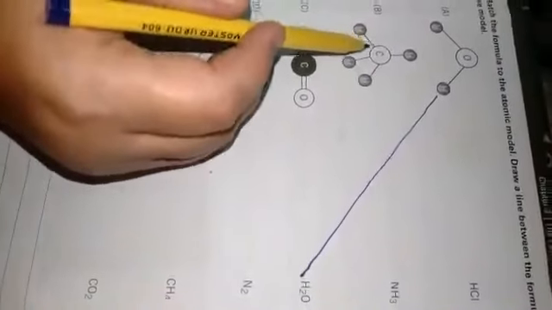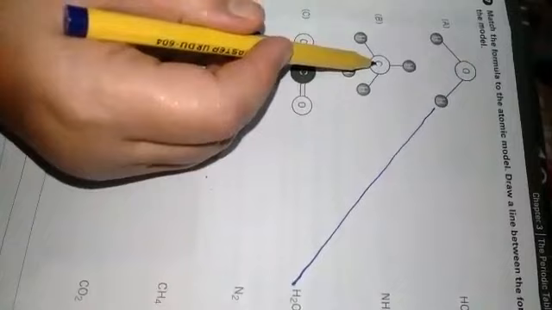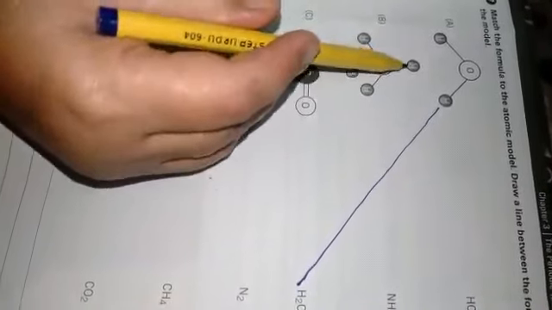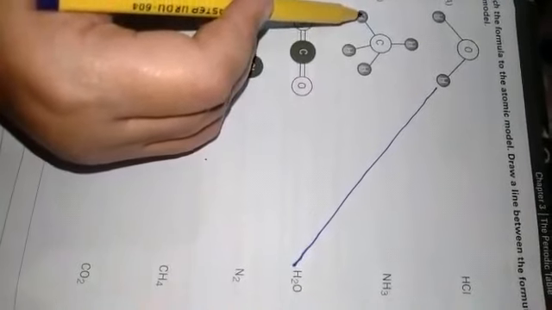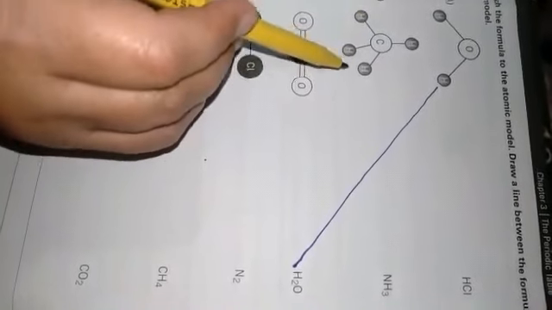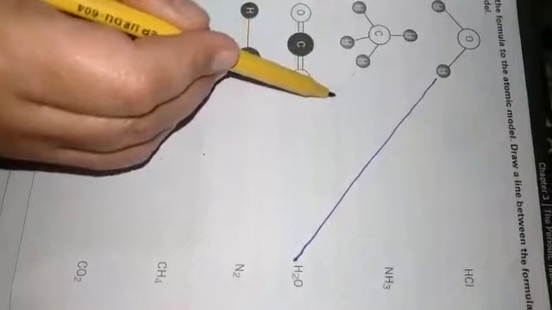Here B, in this model there is one carbon atom that is bonded with 4 hydrogen atoms by covalent bonding, and its formula is CH4. This indicates the molecule of methane. You can write here methane.